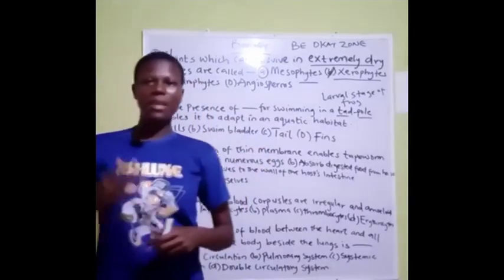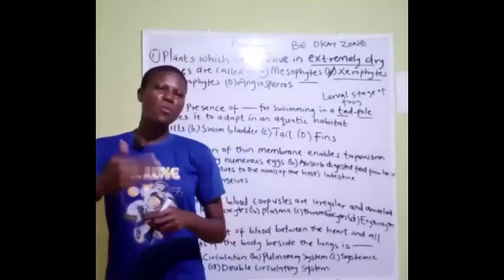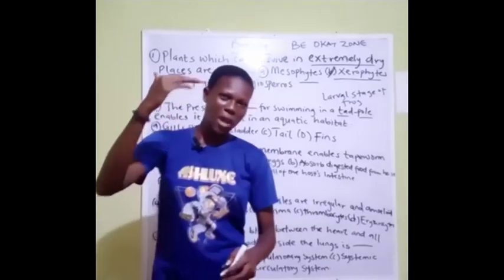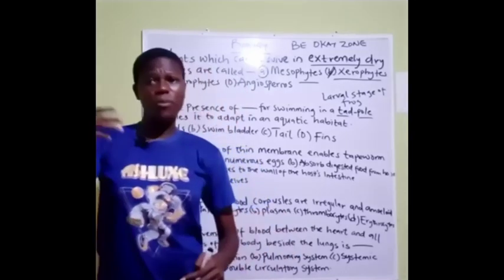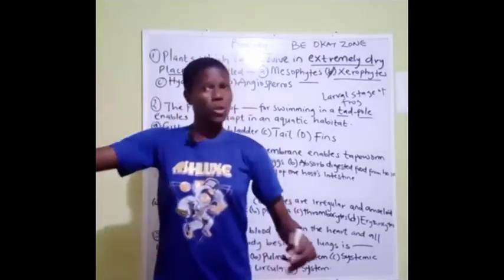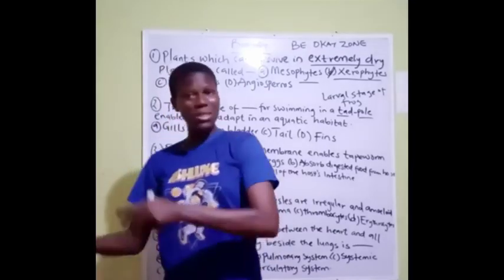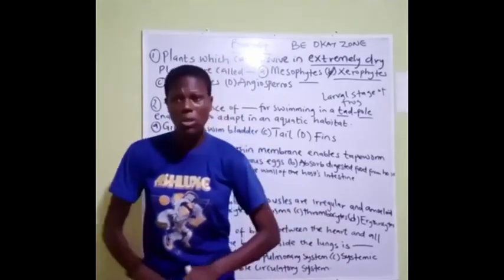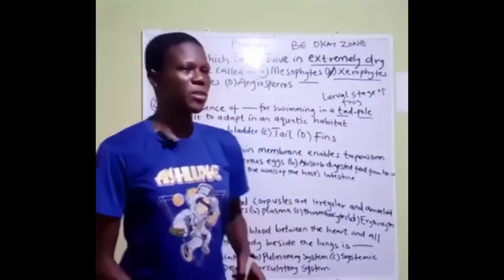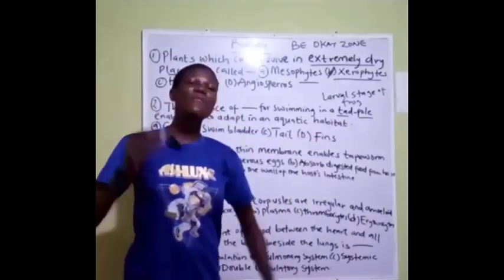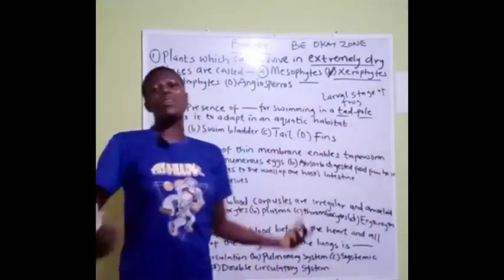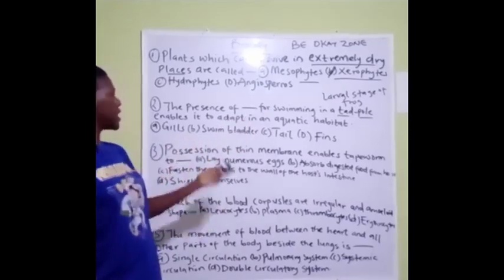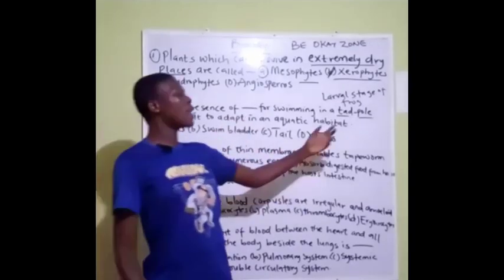That's what they call metamorphosis. We have from the larvae to the pupae, from the pupae to the nymph, from the nymph to the adult. It depends on the kind of metamorphosis, that's the complete or the incomplete metamorphosis. So the tadpole is the larval stage of a frog. What enables it to swim in an aquatic environment?